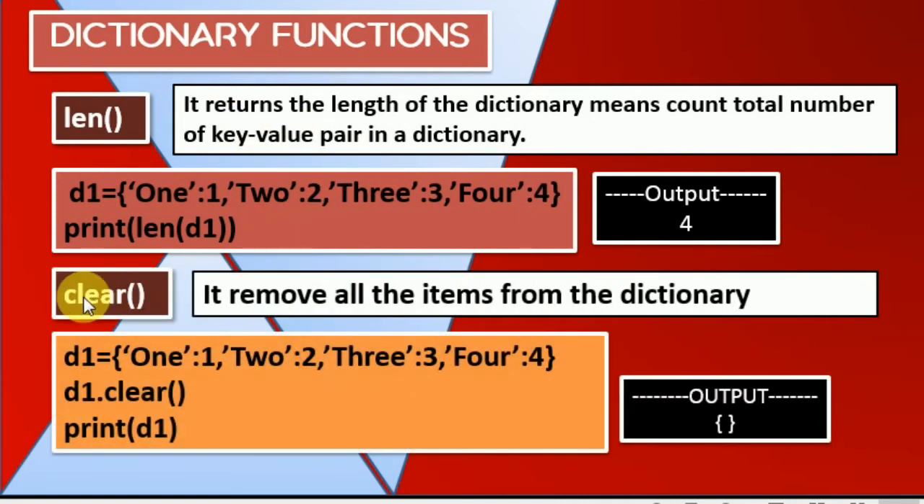Now the second one is clear. It will remove everything from the dictionary and make it empty. Here is an example: D1 equals 1, 1, 2, 2, 3, 3, 4, 4, like this. When we write D1 dot clear, and print D1, it will show you that D1 is now empty, and all the items from the dictionary have been erased. That is the basic use of clear.